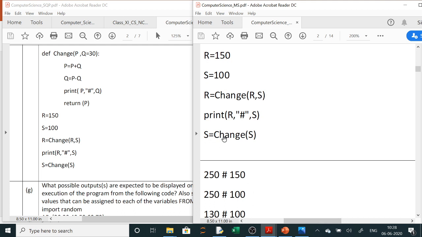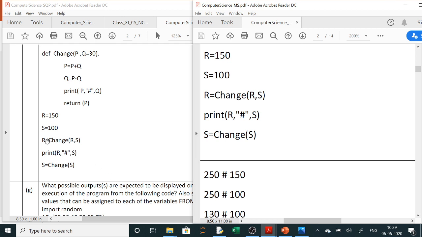Now again it is calling the function change. So when you go there in this change, you are only passing S. So the value of S is 100. So here P will take the value of S, 100, but Q has a default value 30. So Q will take 30. Now 100 plus 30 is 130 and 130 minus 30 is 100. So when you are asked to print, it will print 130 hash 100. I think it is clear now.